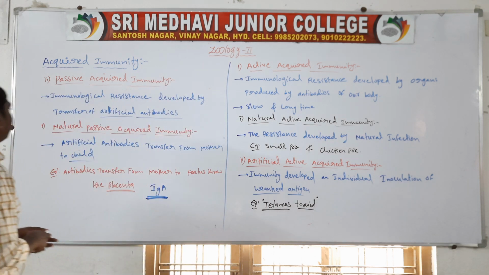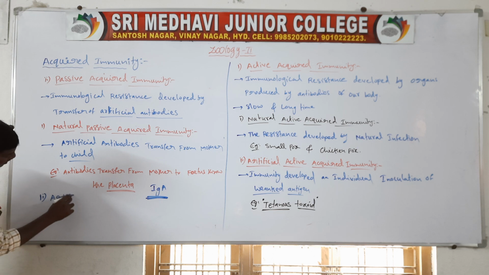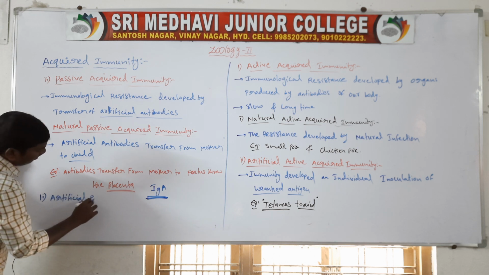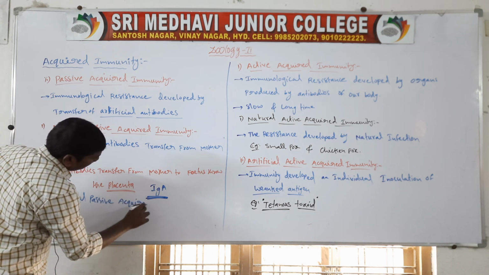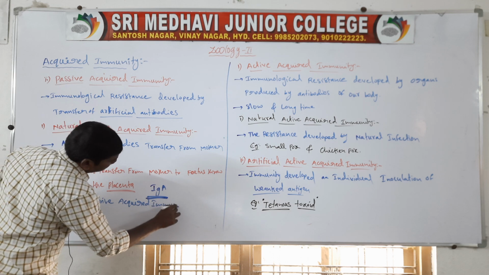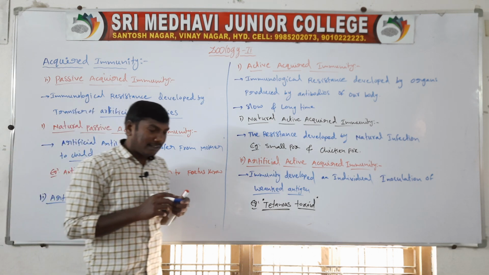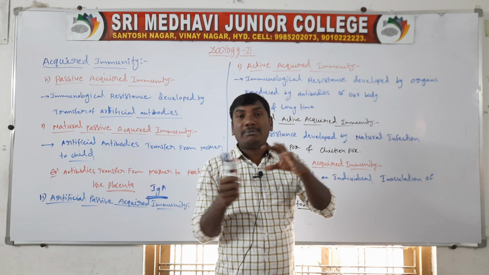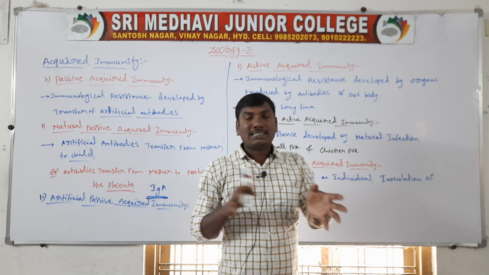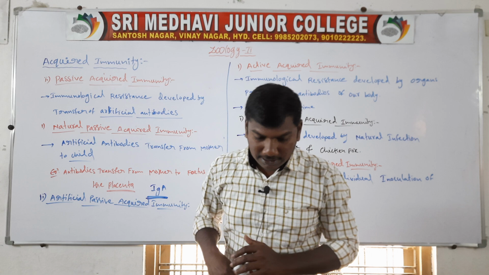Next one, artificial passive acquired immunity. The artificial passive acquired immunity means antibodies are transferred from one person to another person.